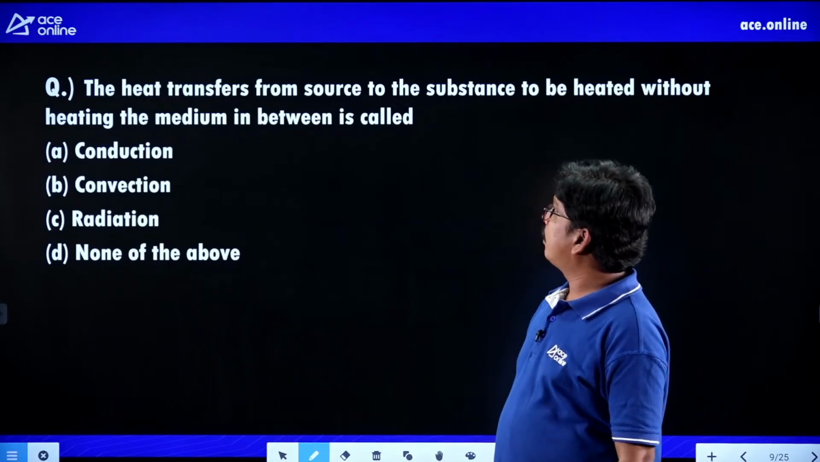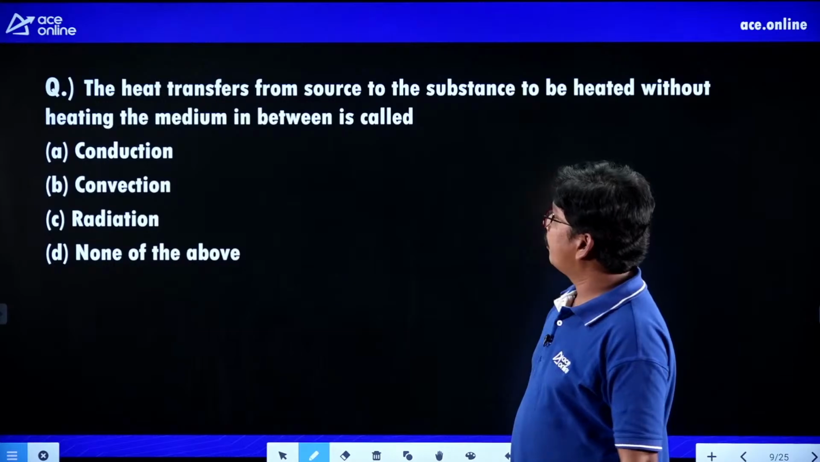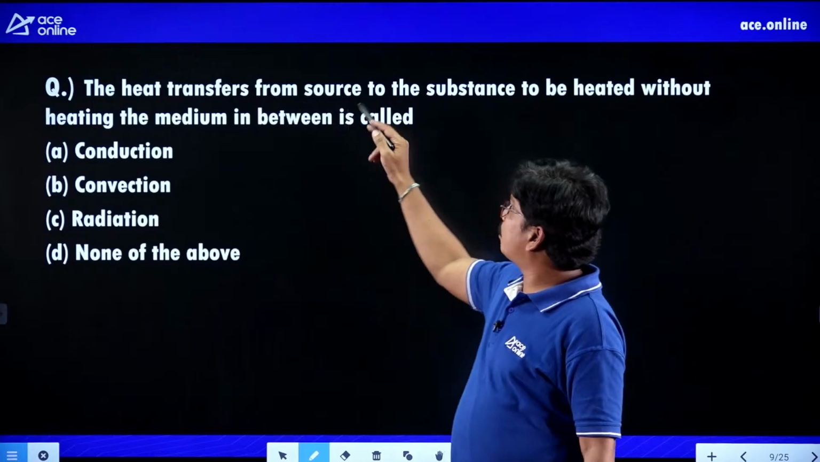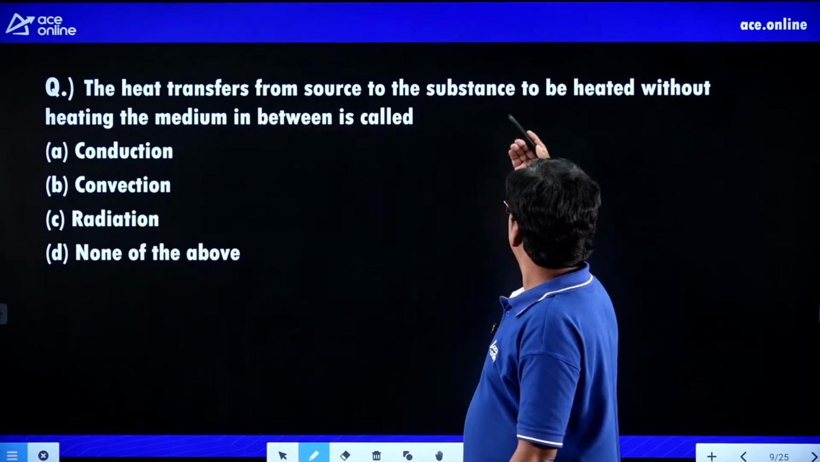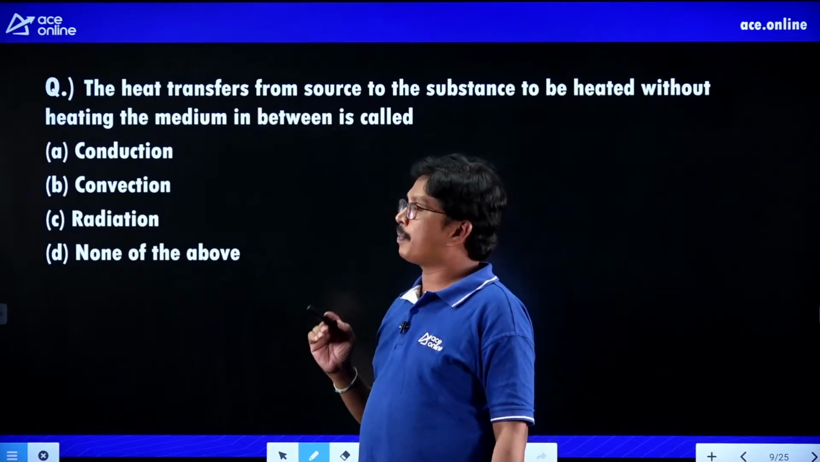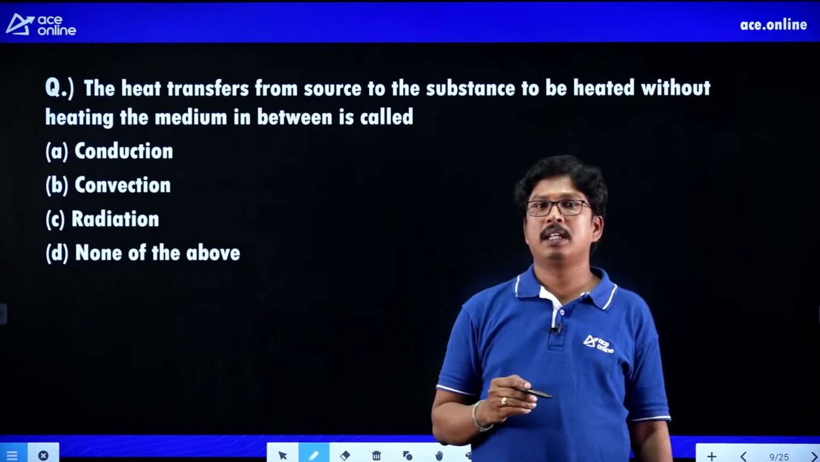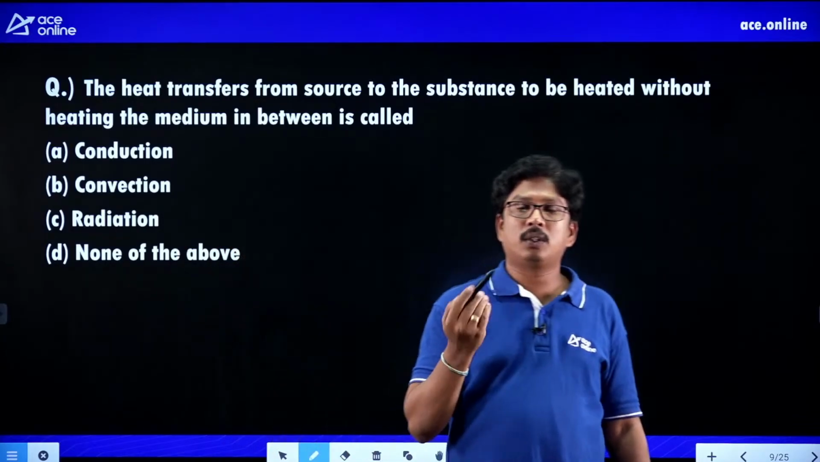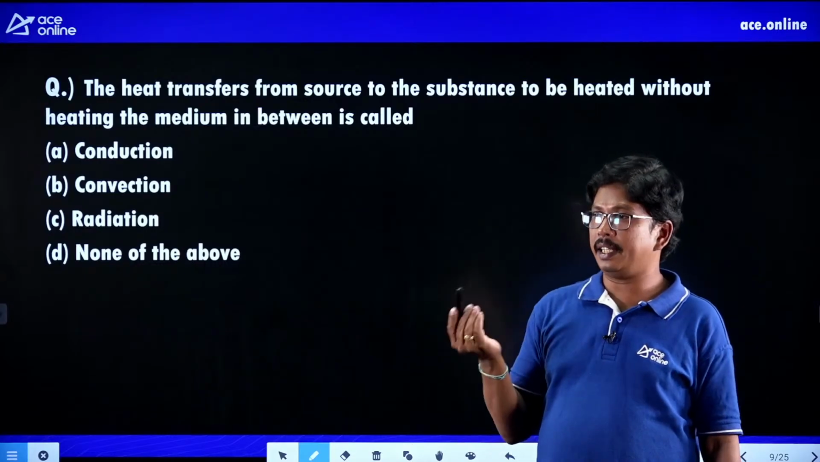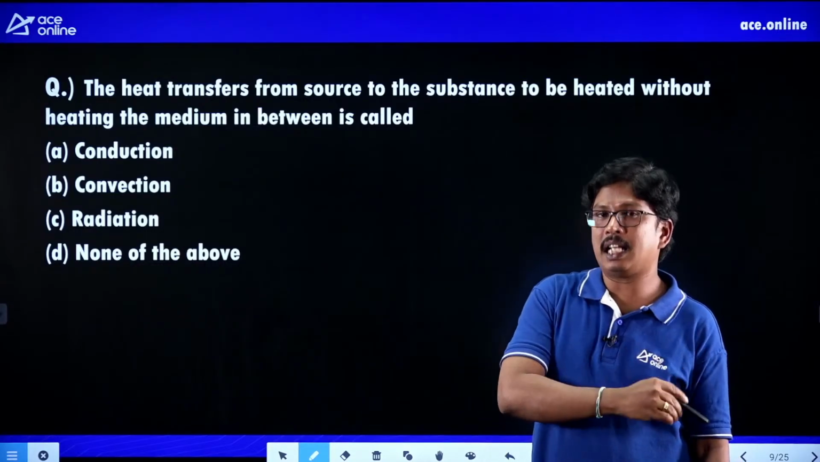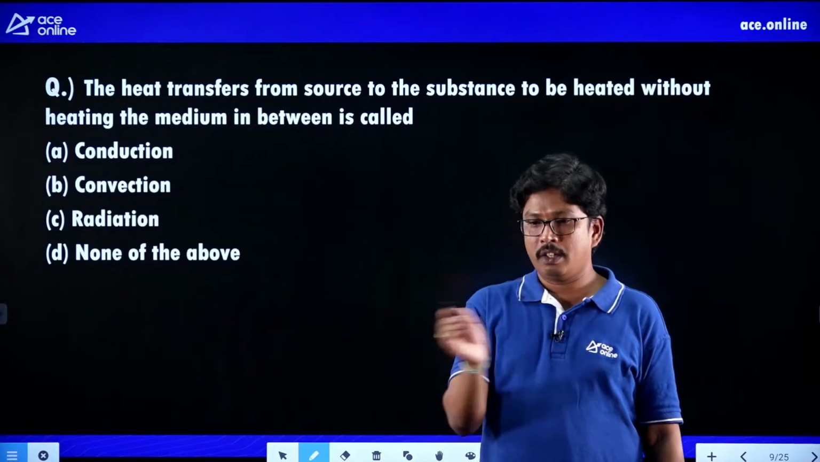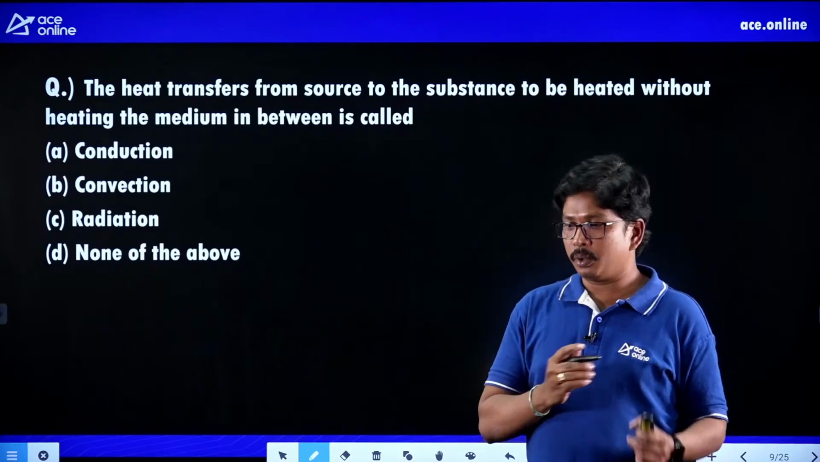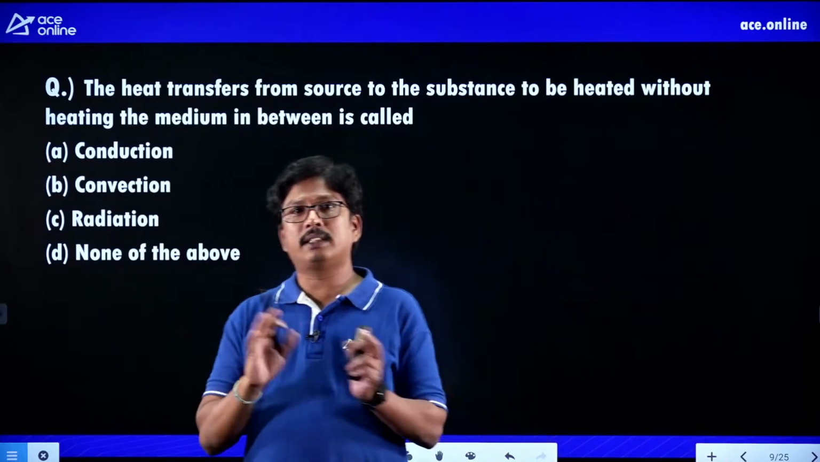The heat transfers from source to the substance to be heated without heating the medium in between, right? So what is that called? We have conduction, convection and radiation. Conduction means transferring the heat from one location to the other location without moving the molecules in between. So in conduction, the molecules in between are not moved at all.